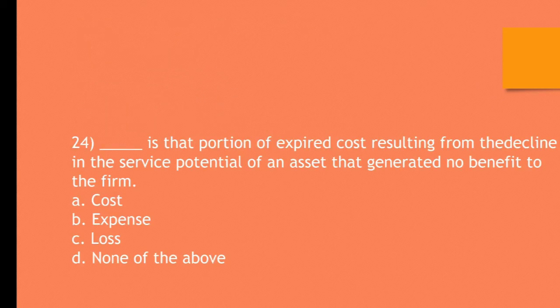Question number 24. ___ is that portion of expired cost resulting from the decline in the service potential of an asset that generated no benefit to the firm. A. Cost. B. Expense. C. Loss. D. None of the above. The correct answer is C. Loss.